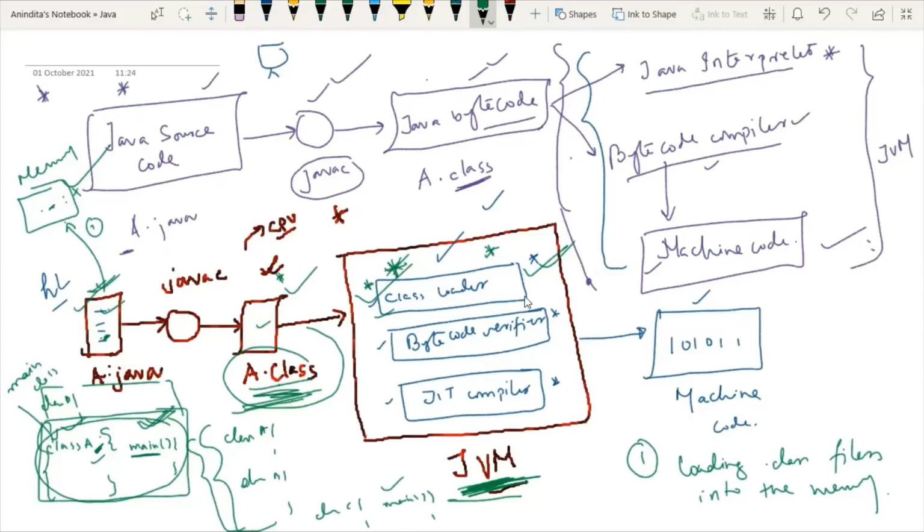Now you have to understand one point. There are two types of class loaders. One is the primordial class loader and the second one is the non-primordial class loader. Primordial and non-primordial. We have two types of class loader. So this primordial class loader is embedded into all the JVMs.